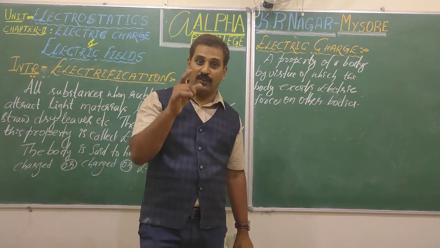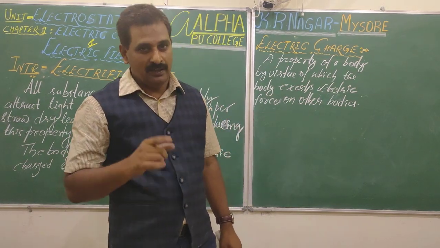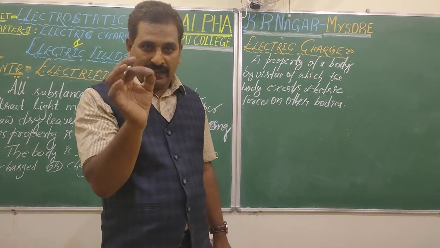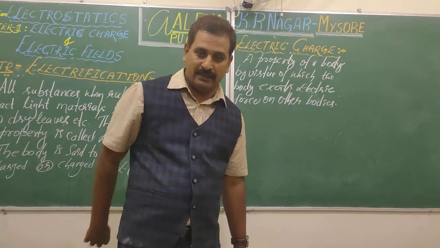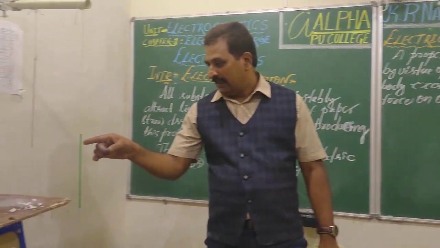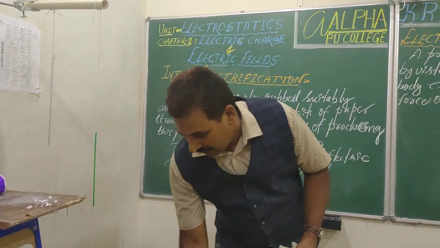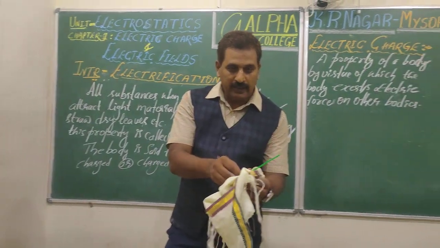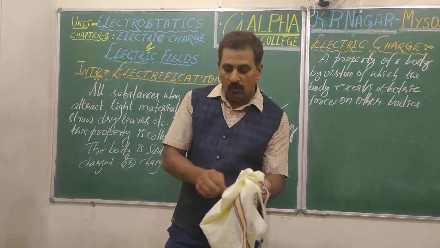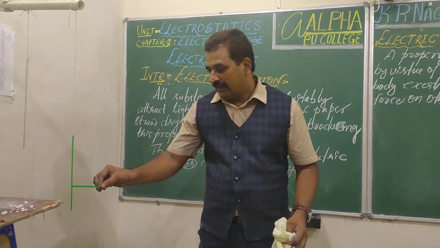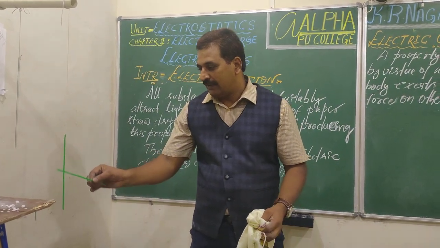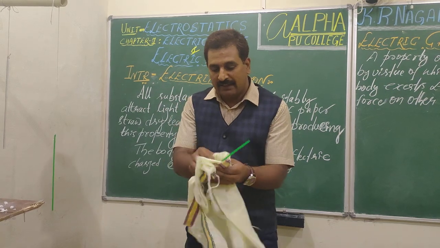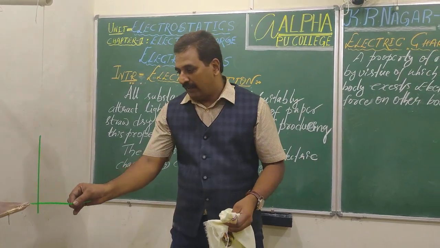You have learnt in your first year PUC chapter, laws of motion. Any body in a state of rest continues to be in the same state. Look here, the straw is in the same state. Now, I will do it again. I am rubbing this straw with the cloth, right? Holding it near it. Okay, there is a small disturbance, right? It's moving slightly. If you do this to a greater extent, then we'll see more effect here.